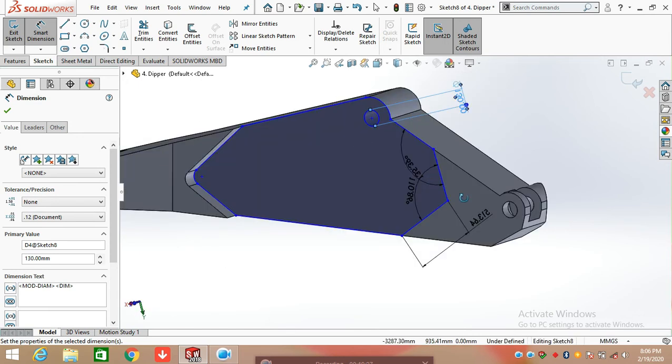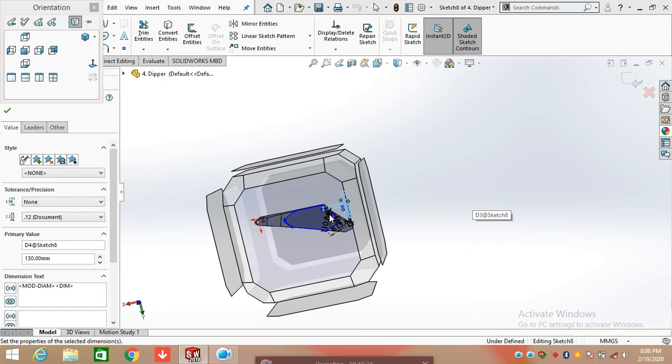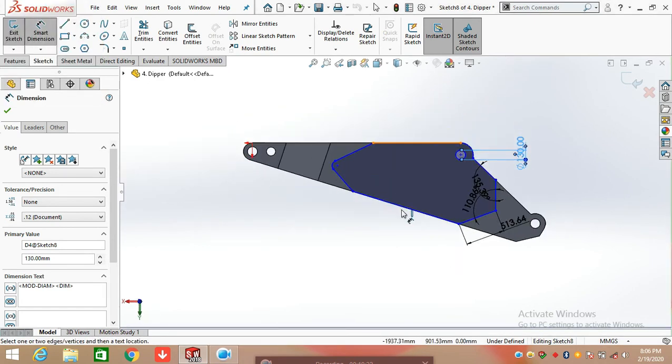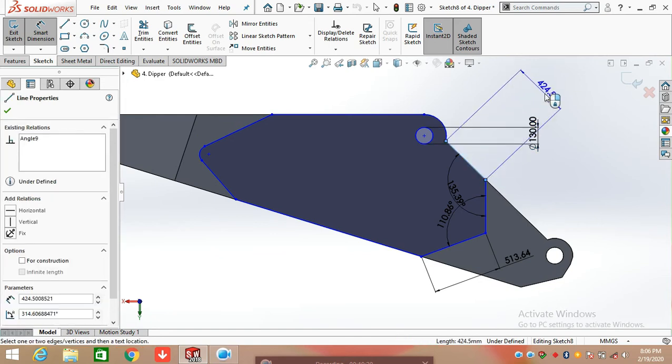So just only need to click on convert entities and convert this face into a sketch and draw two lines here for the completion of the sketch.